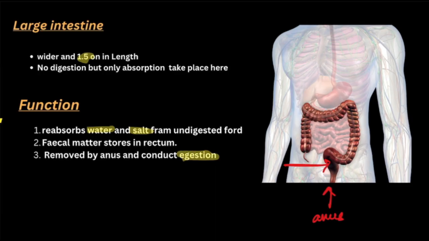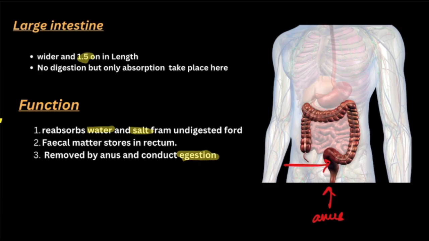So up to this, you can conclude that the 5 steps of our nutrition, the ingestion, digestion, absorption, assimilation and egestion, are taking place inside our digestive system, right? First of all, ingestion takes place in our mouth. Digestion starts inside our mouth and then goes into our stomach and then into our small intestine. Then absorption takes place inside our small intestine. Then egestion takes place in our large intestine.